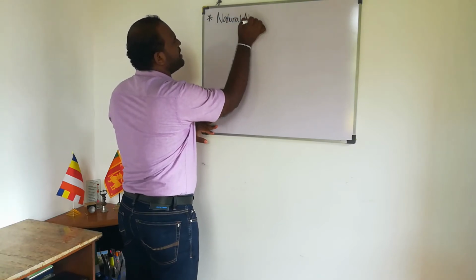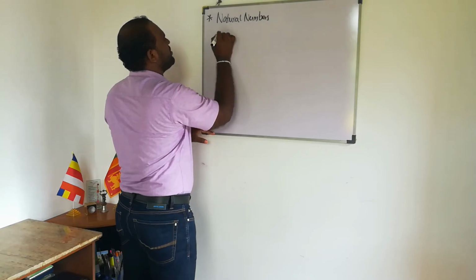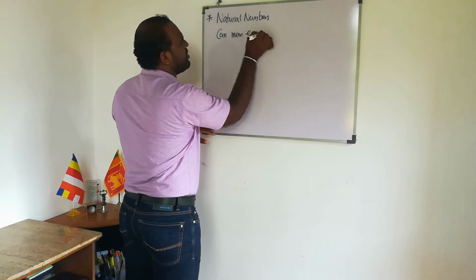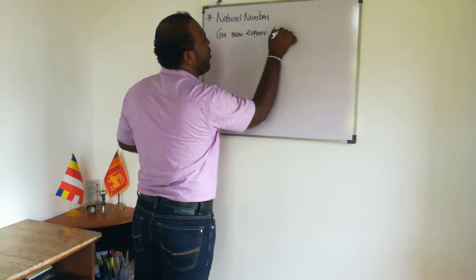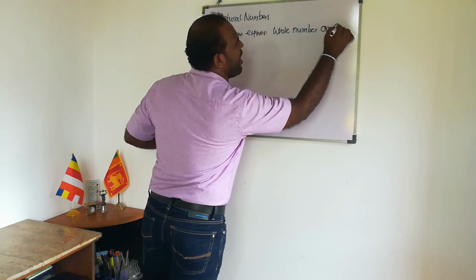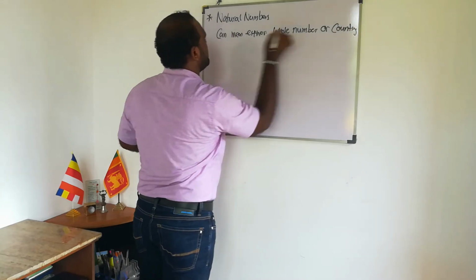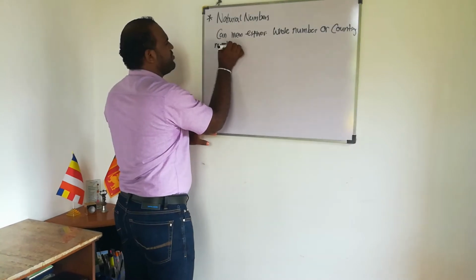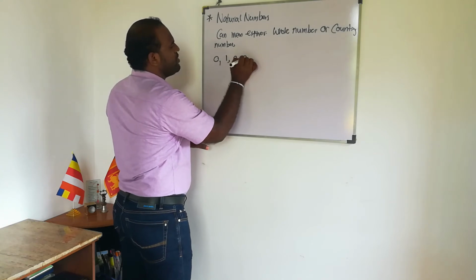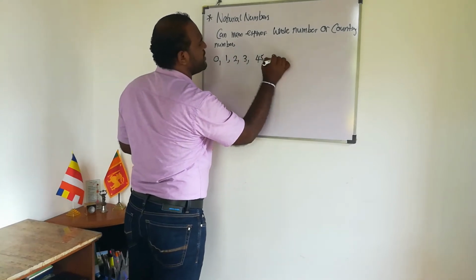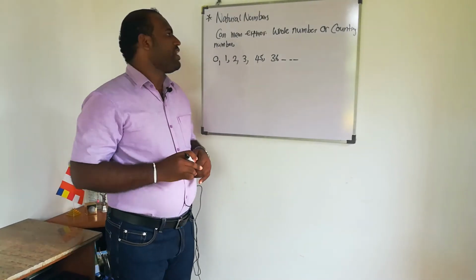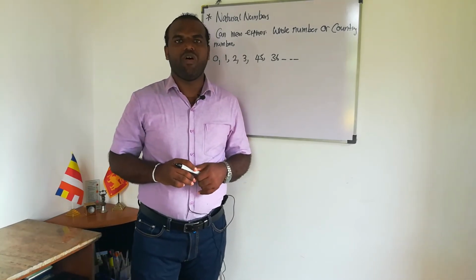For example, 0, 1, 2, 3, 45, 36, and so on. Natural numbers can mean either counting numbers or whole numbers.